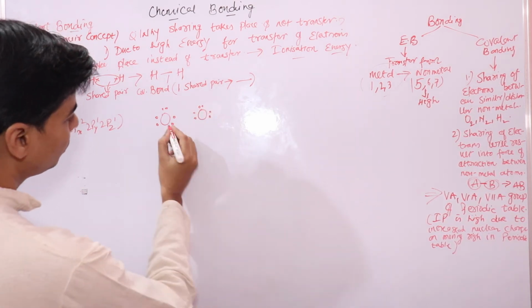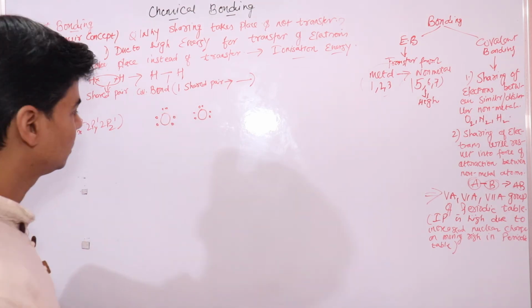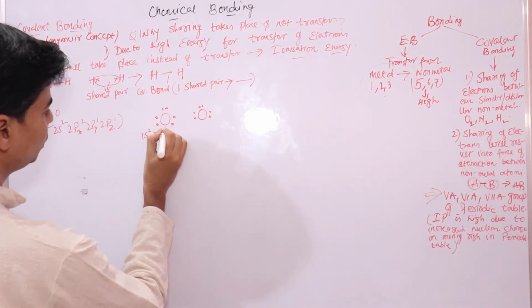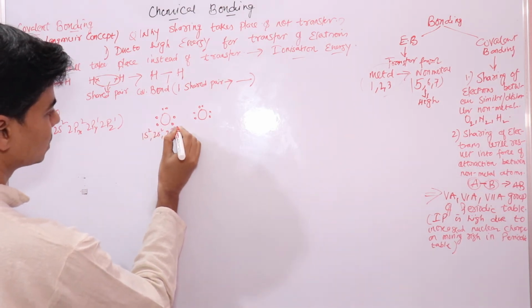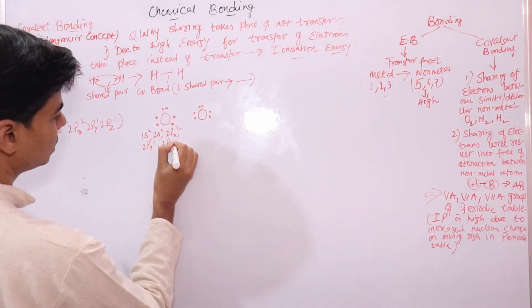now if you look at this, the oxygen atom has 6 valence electrons. If you look at the electronic configuration, it's 1s2, 2s2, 2px2, 2py1, 2pz1.